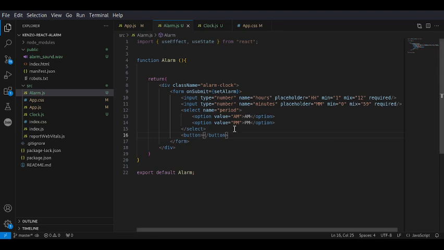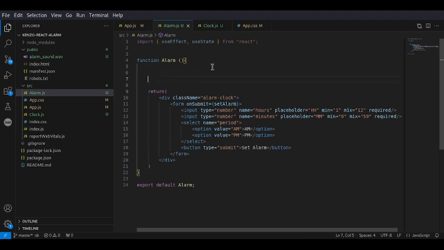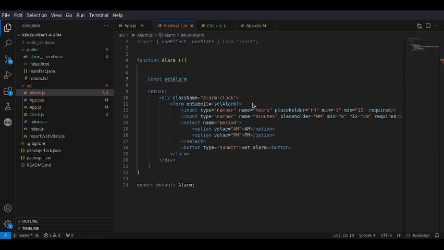For the button, let's just give it the name of set alarm, and then the button will be our submit button. Now we need to define this. Set alarm will be equal to this.